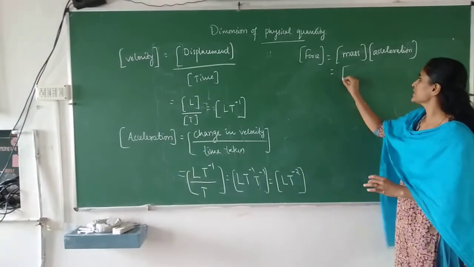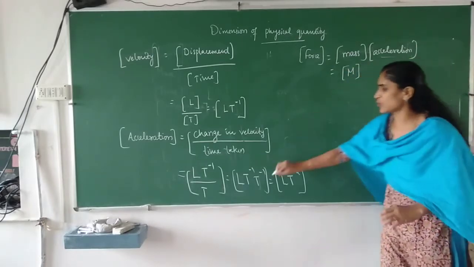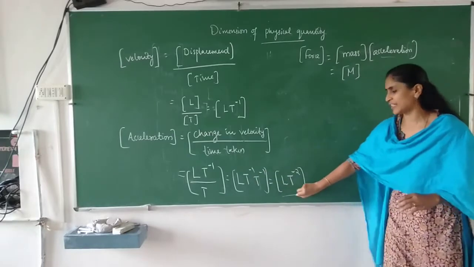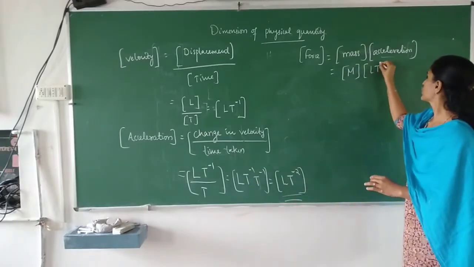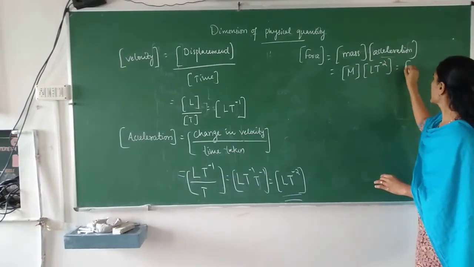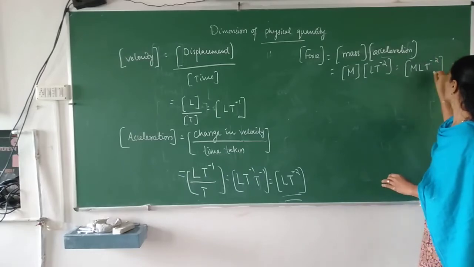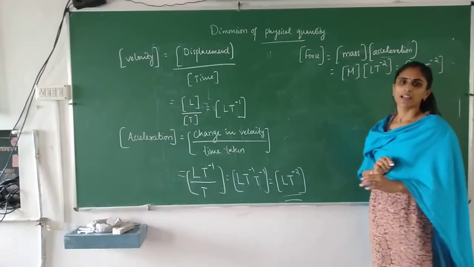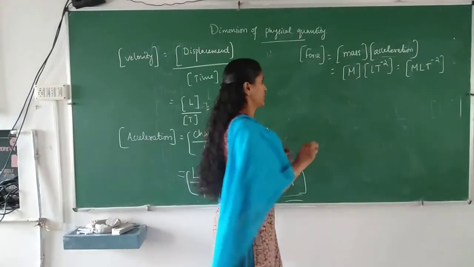Dimension of mass is M itself. And what's the dimension of acceleration? Just now we discussed, the dimension of acceleration is L T raised to minus 2. So we can write it as M L T raised to minus 2. Is it clear? Now we will discuss the dimension of momentum.